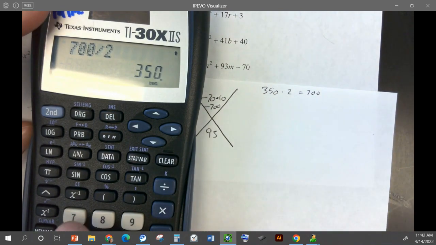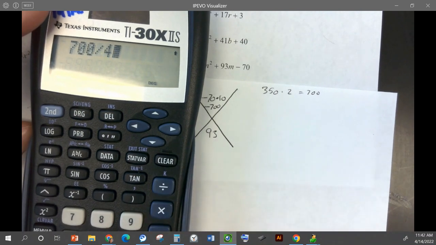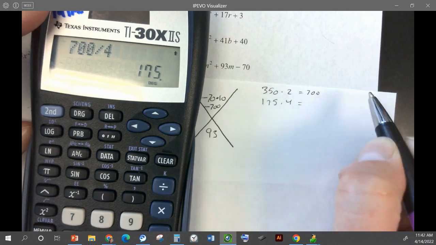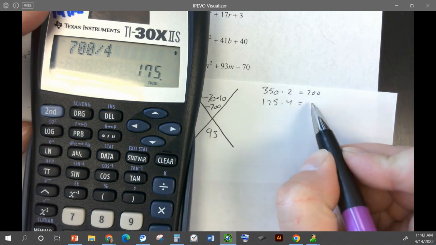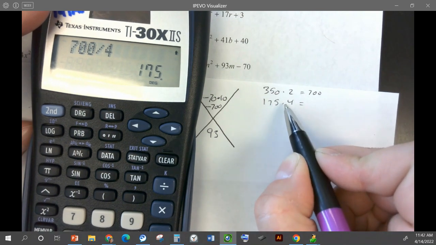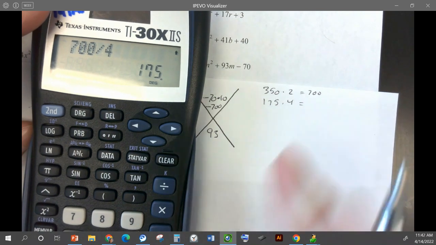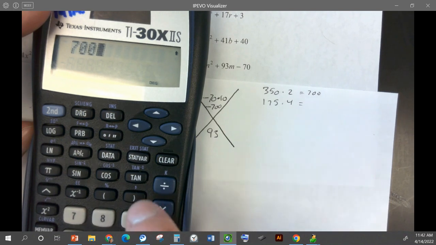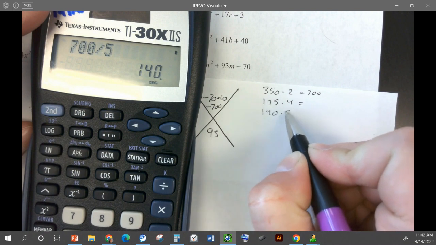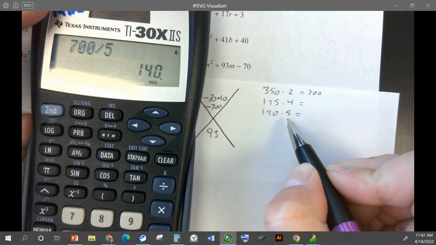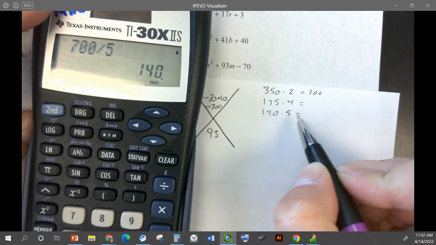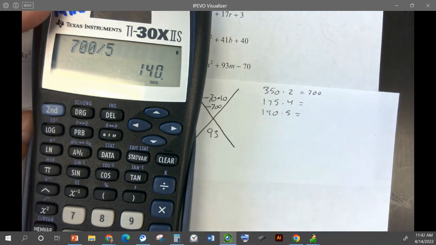What about 3? That won't work. How about 4? 175 times 4 is 700, but there's no way I can get 93 with these two factors of 700. So let's just keep going. 700 divided by 5. 140 times 5. Well, those aren't 93 apart. If I add them or subtract them, that's not going to be 93.